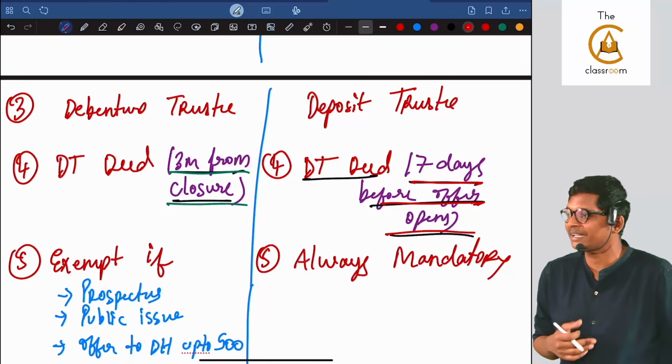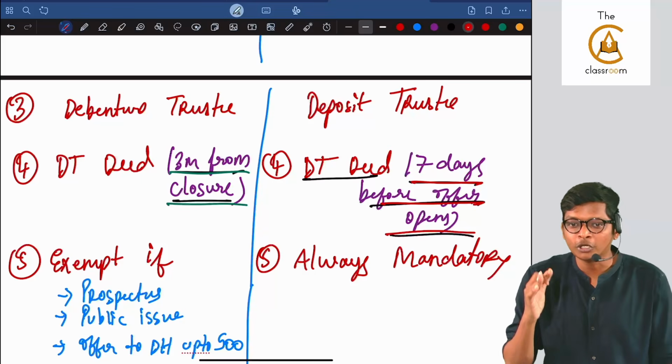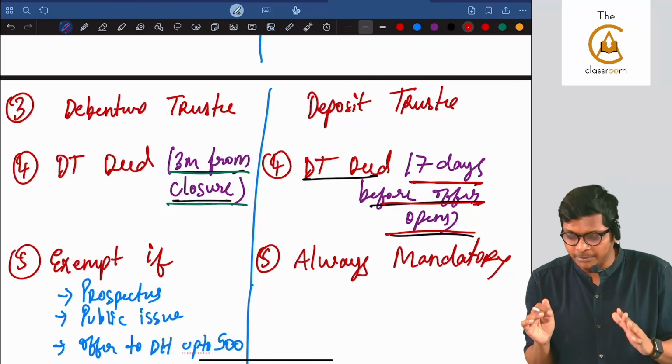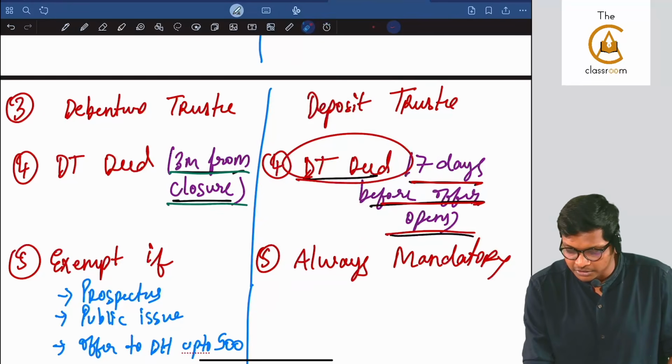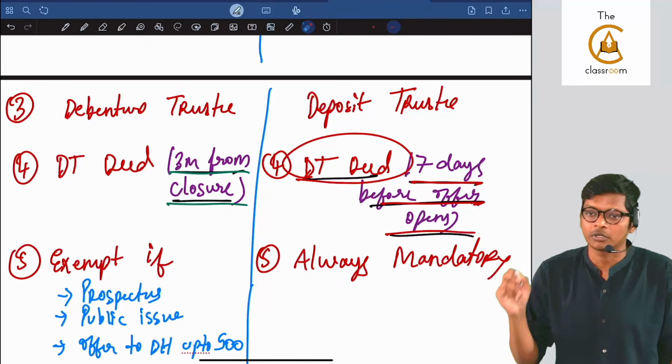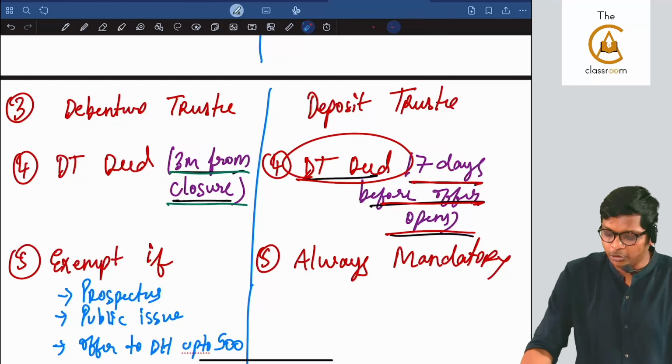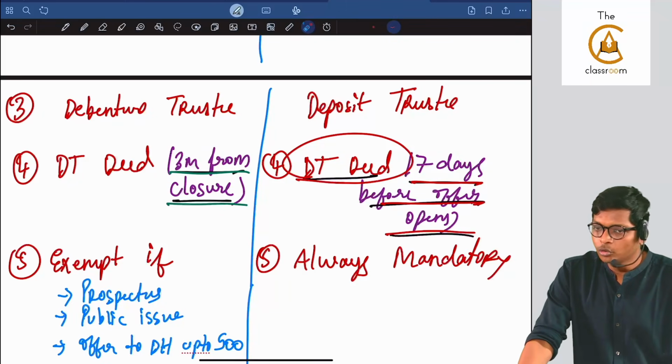Are you following, guys? Getting the logic? Now you will not forget. At least you will not make the mistake that for deposit it will come after closing. It will come before 7 days, 3 months. Are you understanding, guys?